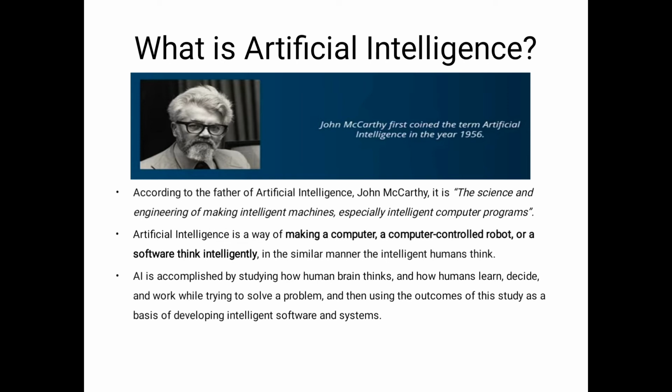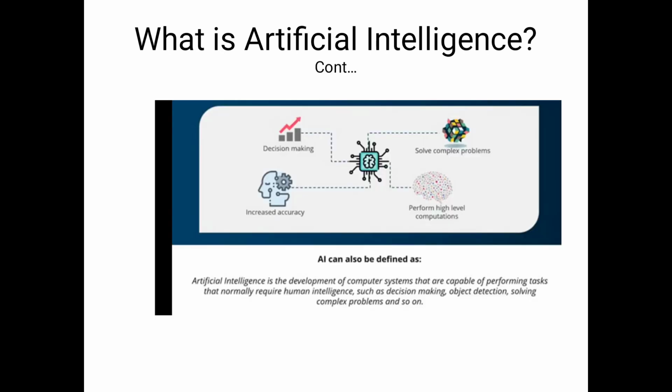Up to now we have covered four definitions regarding artificial intelligence. Another definition is that artificial intelligence can also be defined as computer systems that are capable of performing tasks. Actually here the aim of computer systems is tasks such as decision making, object detection, and solving complex problems like human beings.